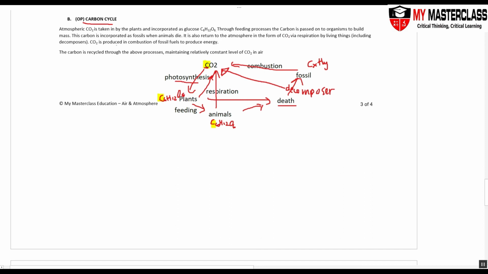Carbon dioxide is formed during the combustion of fossil fuel to produce energy. So years later, humans will go and dig up these fossil fuels again, and then we will burn them for energy, and the carbon that's inside is released as carbon dioxide gas. So with all this cycle, it ensures that your carbon dioxide is relatively constant throughout the environment.